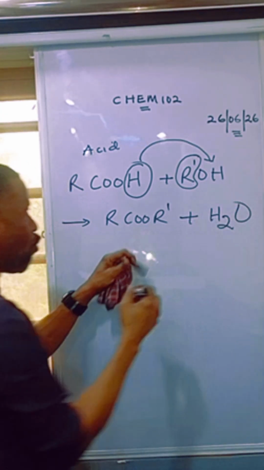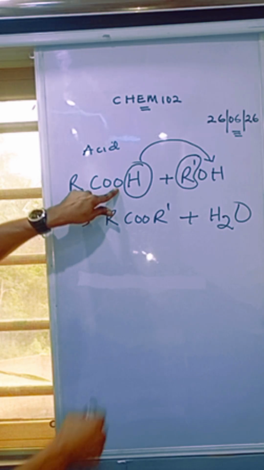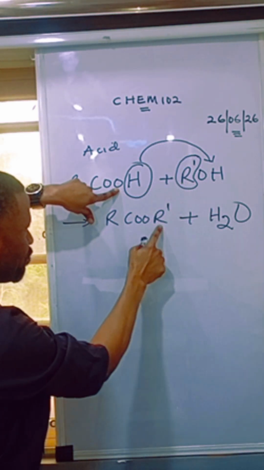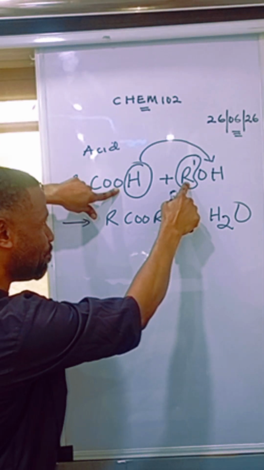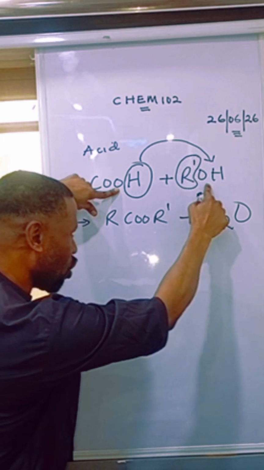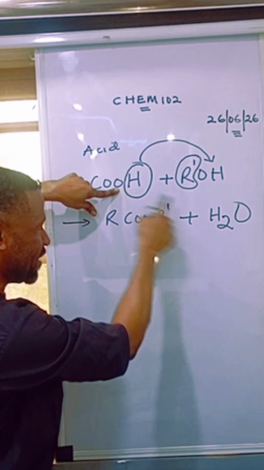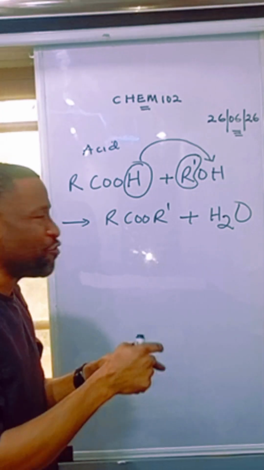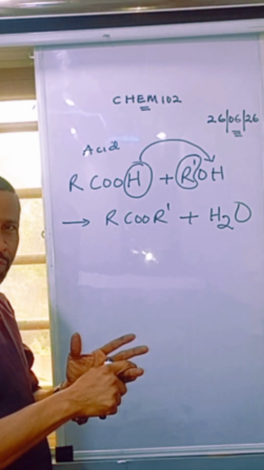Water. Let's analyze this again. RCOO. The hydrogen was given out. Now, from the alkanol, you have the alkyl group, R prime. Are you with me? So, which bond broke here? The bond between the alkyl group and oxygen, which is the carbon and oxygen bond, broke to remove OH. That OH combined with the hydrogen coming from the acid to form water. So, the reaction of the alkanol here involves the breakage of the carbon and oxygen bond. Does that make sense?